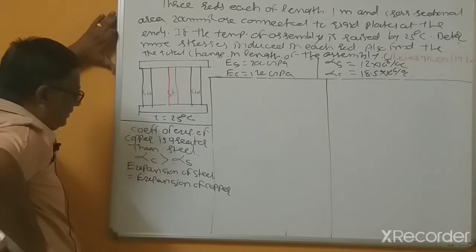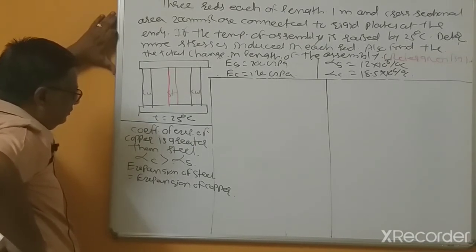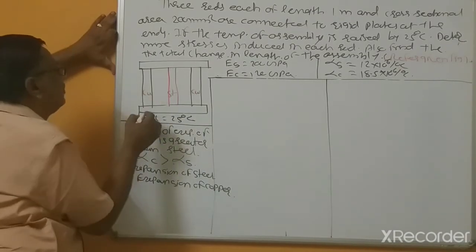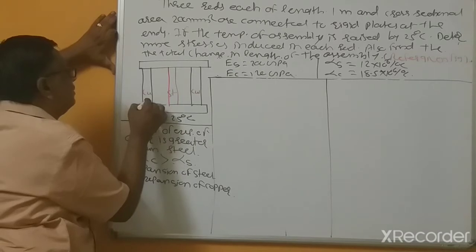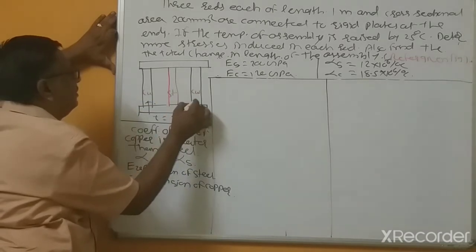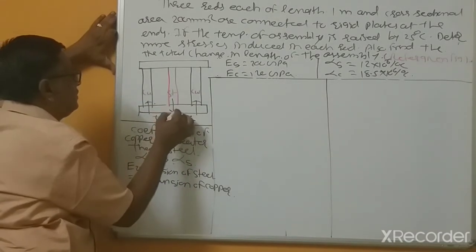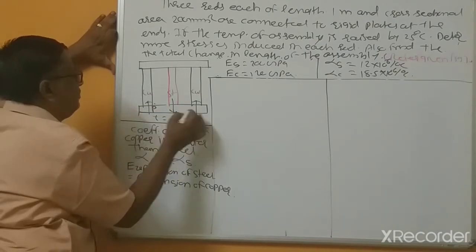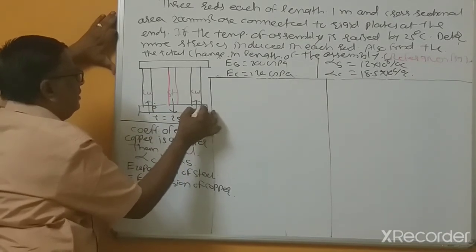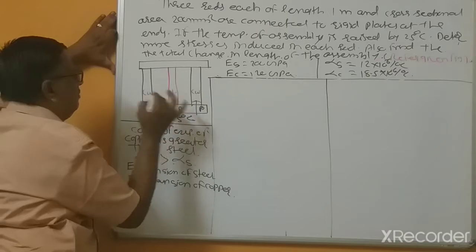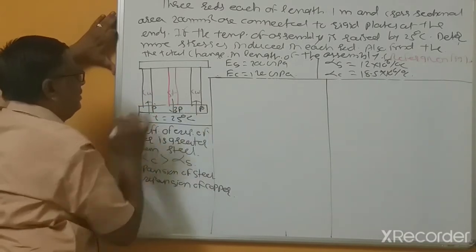Two materials, 200 mm squares. Here is copper and this is steel. This is P, this is P and this is P, and this is 2P steel.